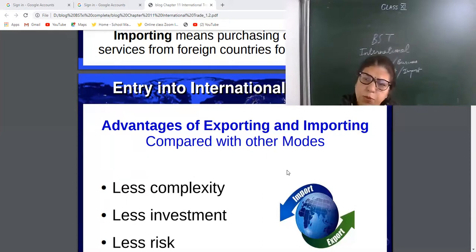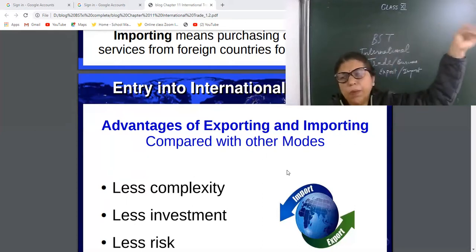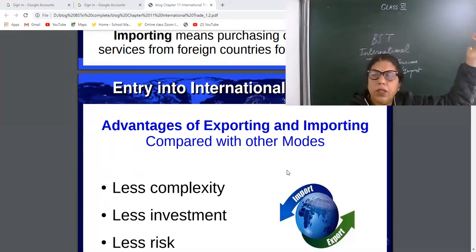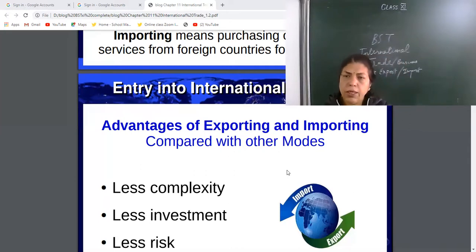Same here, export. The person who is living in any corner of the world will see your website online, send the inquiry, place the indent. First he will do the inquiry, then place the indent, and after placing the order, you will send the quotation.